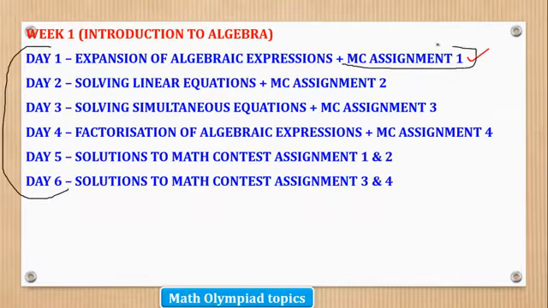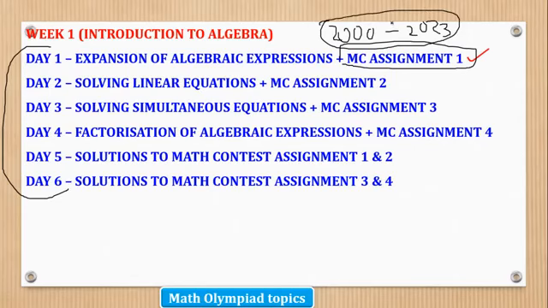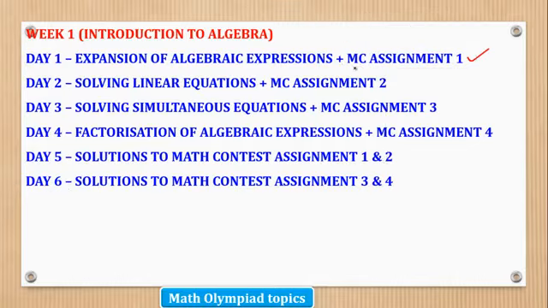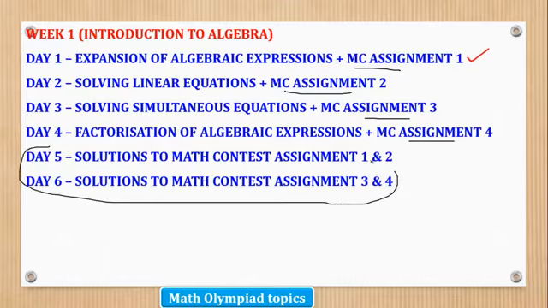be able to compete. So these math assignments will be got from the previous math contests which have been set all the way from 2000 to 2023. We have arranged these questions topic by topic in a way that a student can go through them. So this week there will be 4 assignments: assignment 1, assignment 2, assignment 3, and assignment 4. And these other days will be for solutions to those assignments.